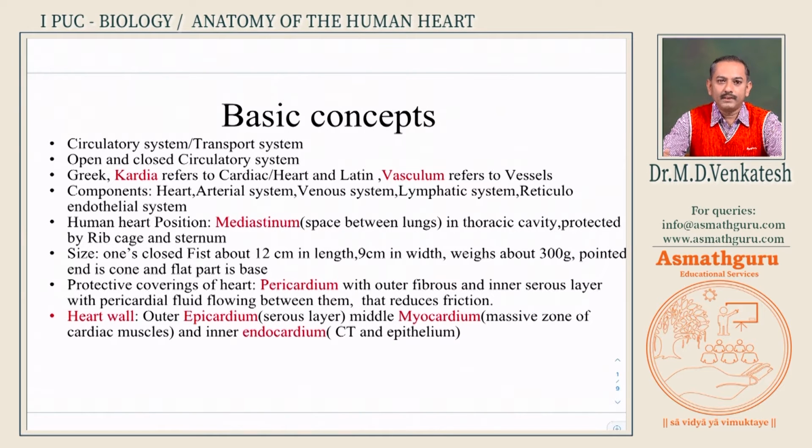If digested food has to be transported, if excretory substance have to be removed, oxygen has to be supplied, for all these there is a system which is very vital, and that is the blood and heart, which does the function of cardiovascular system. Let us come to the anatomy of the heart.